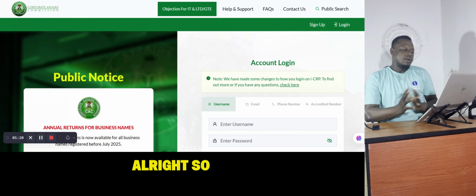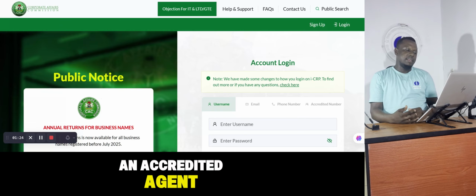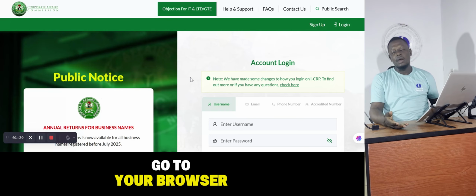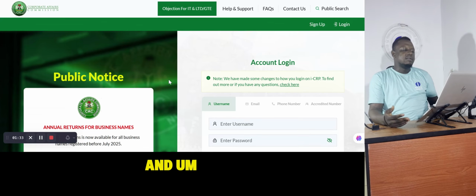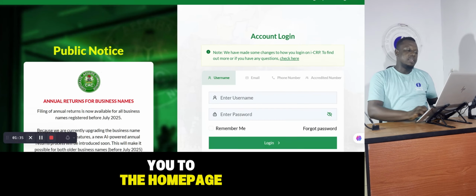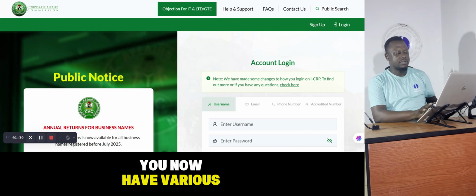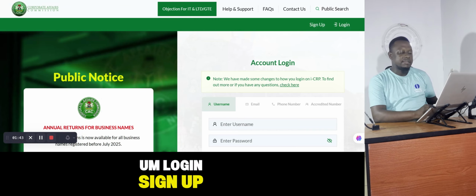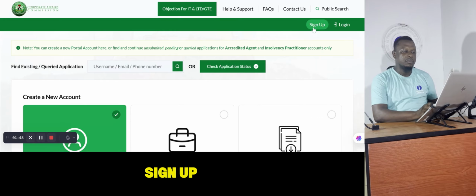All right, so back to our agenda for today. How do I become an accredited agent? To become an accredited agent, the first thing you need to do is go to your browser, and then you search for the CAC site, and it brings you to the home page. From this home page, you now have various activities on the site: login, sign up, and all that. So what you want to do today is to click on sign up.